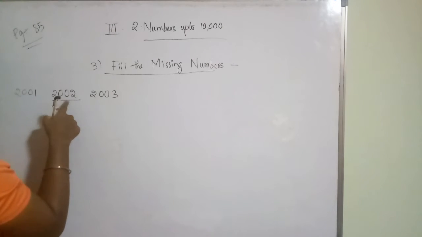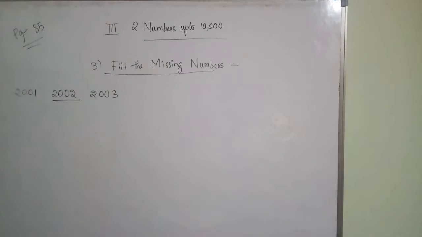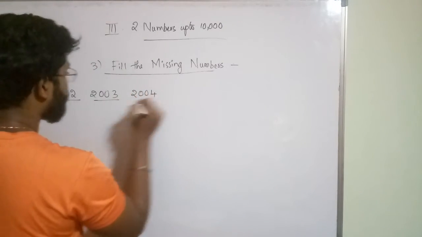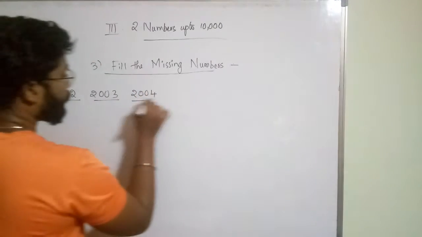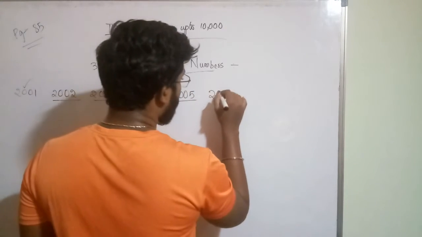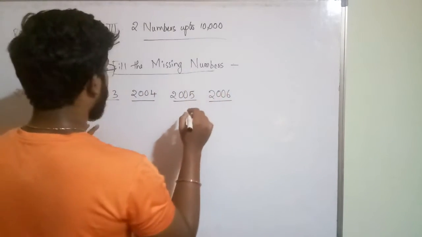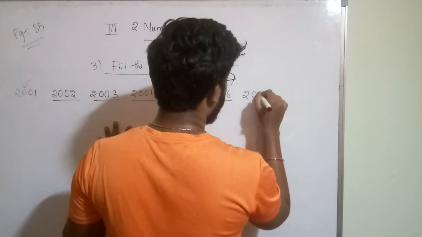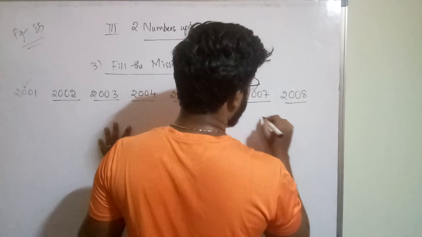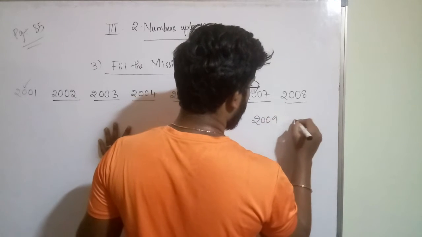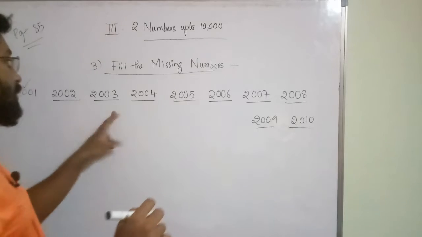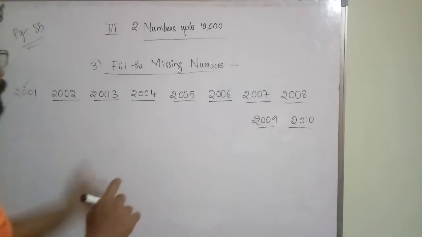So here he has given this, remaining we have to write. Okay, this one fill in the first box. Okay, this is in second box, like that you have to fill. 2004, this one he has given already. 2005, 2006, okay, 2007, 2008, 2009, okay, 2010. So how many boxes? 9 boxes you have to fill, like this.